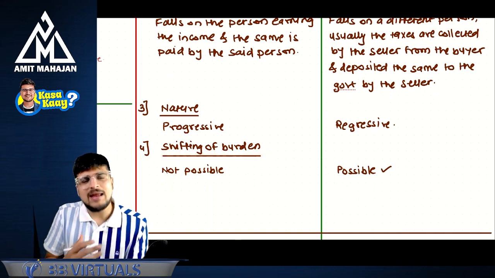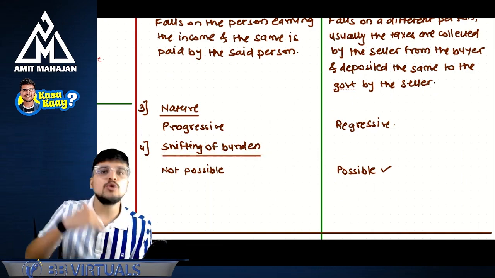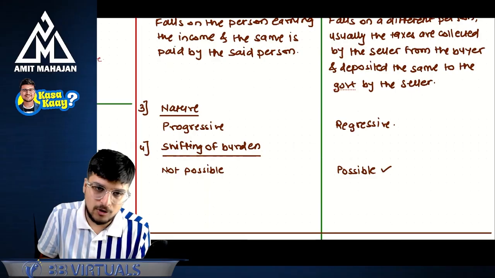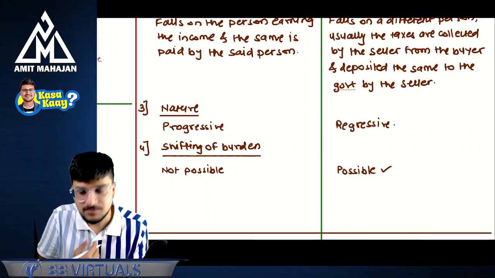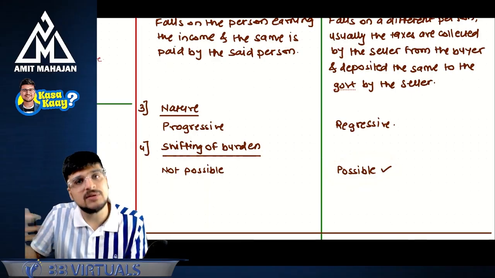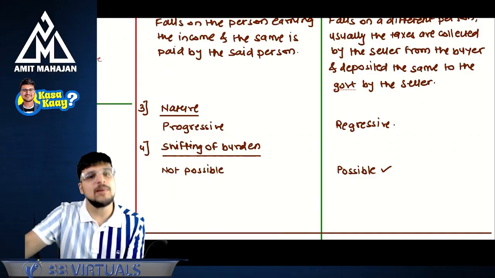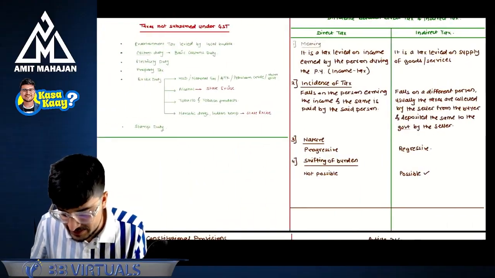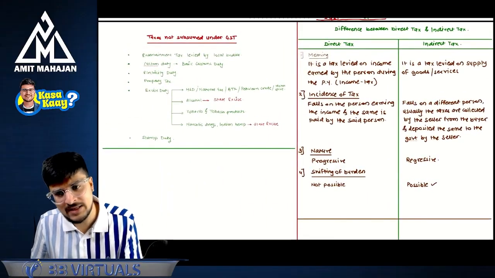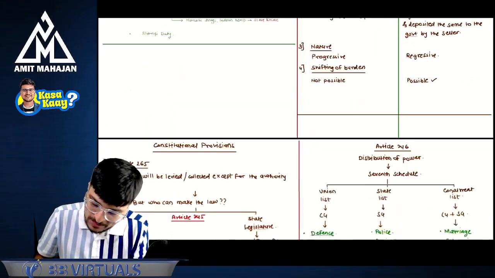Shifting of burden. In income tax, can I shift the burden to you to pay my income tax? Of course not. I will have to pay the income tax. But in case of GST, I can shift the burden on the supplier, and the supplier will go to the government and pay the GST. Understood? Perfect.